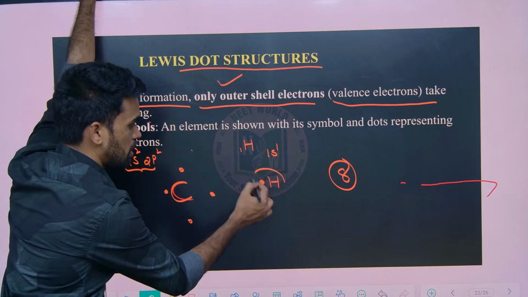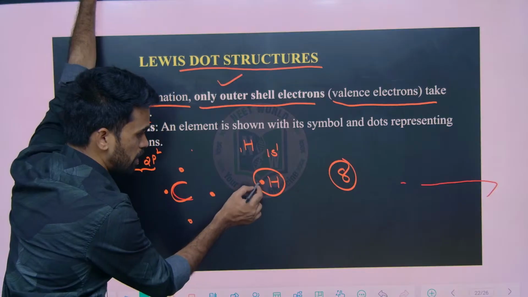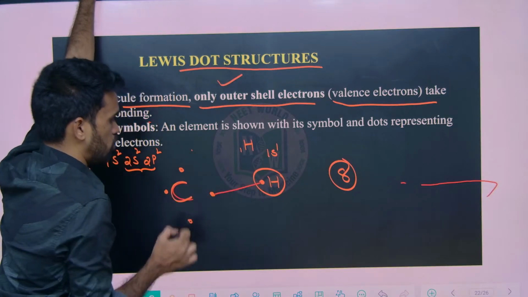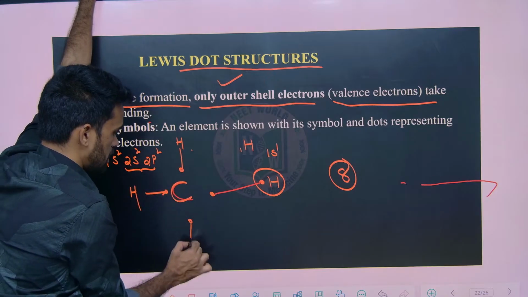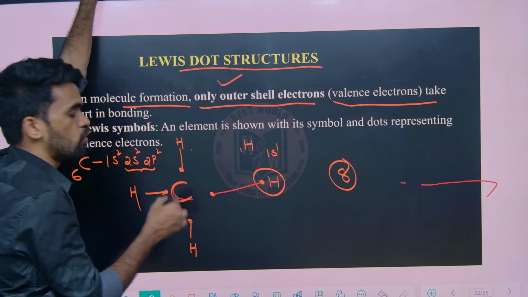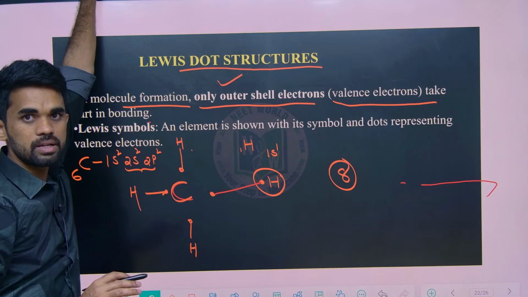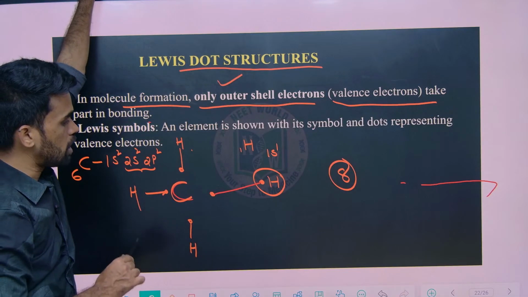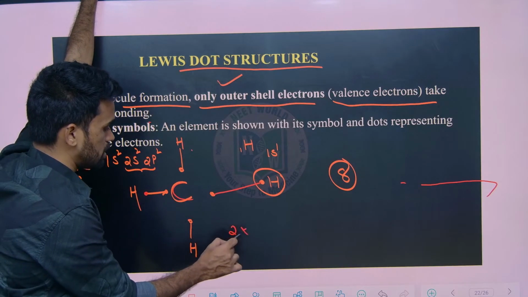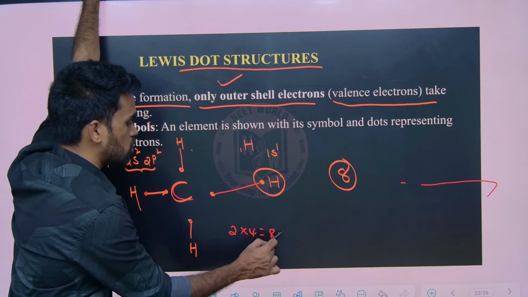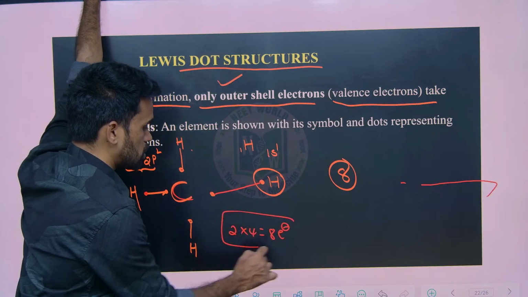For example, with hydrogen, one atom gives one bond, like that this side also one, this side also one, this side also one. Like that we get 4 bonds around the carbon. This is the story of octet, because each bond contains 2 electrons, and 4 bonds give 8 electrons. Hope the discussion is clear.